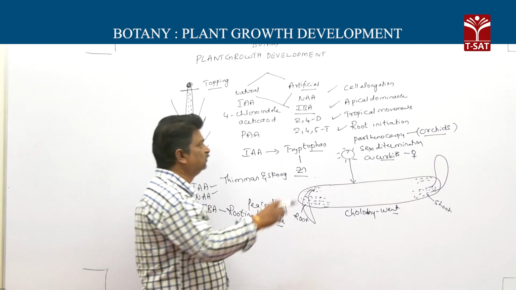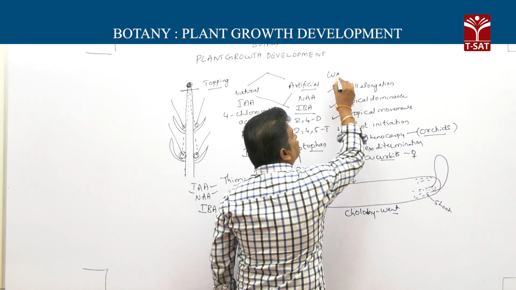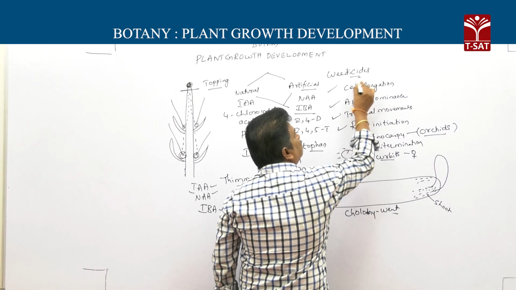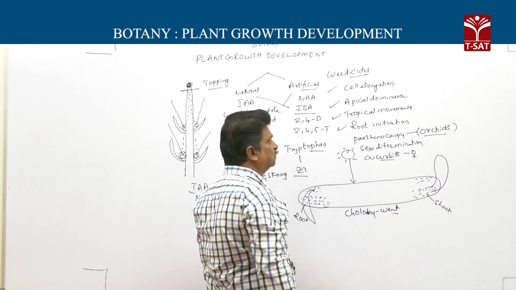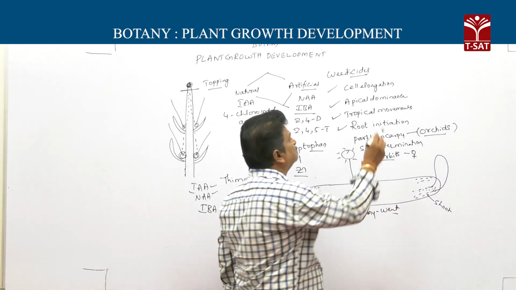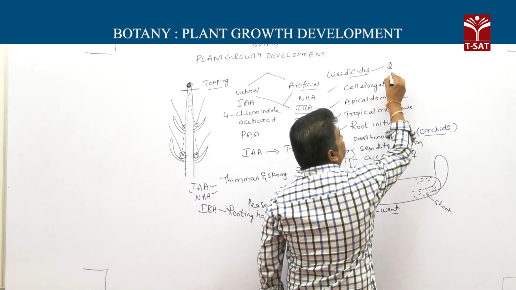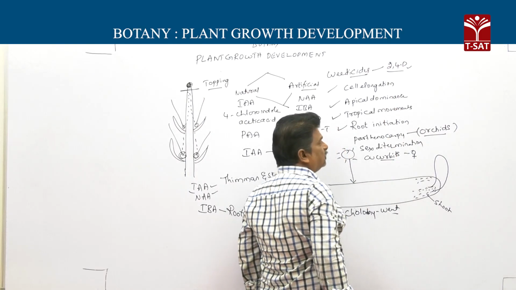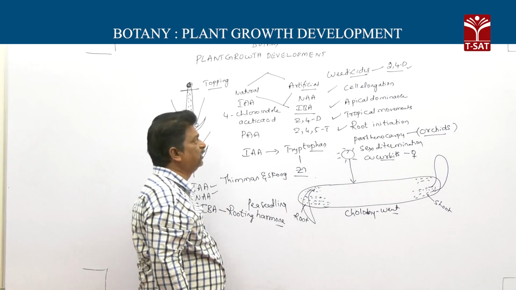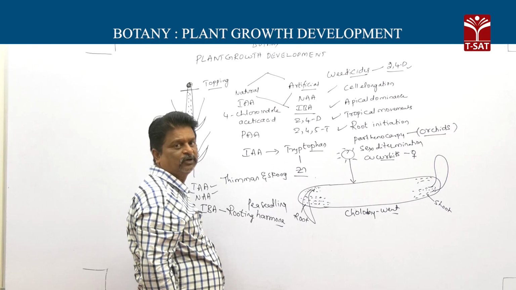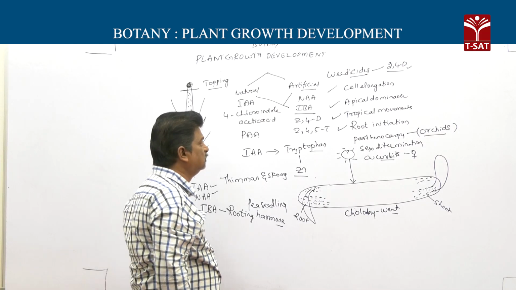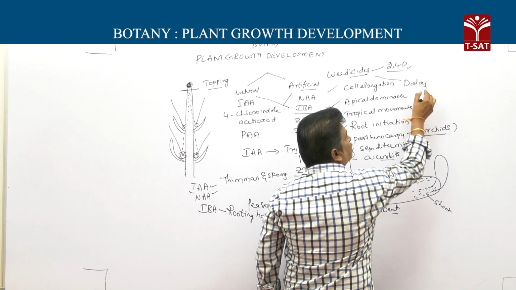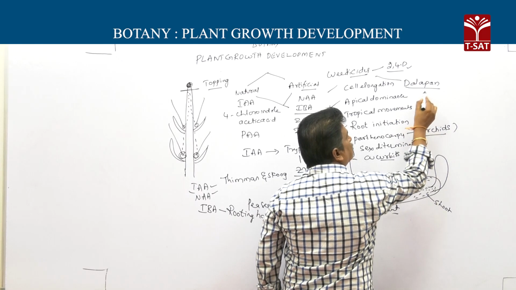And the last one among auxins, very important: most auxins are commonly used as weedicides or herbicides. Dicot weedicide is 2,4-D, so dicot weeds can be killed by 2,4-D. Monocot weedicide is dalapon.